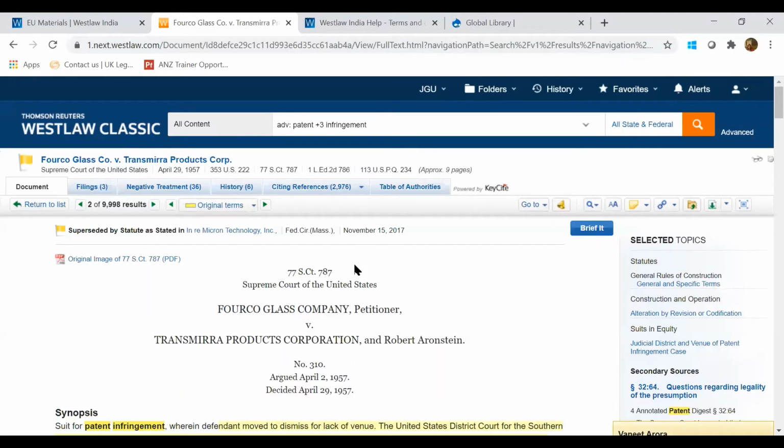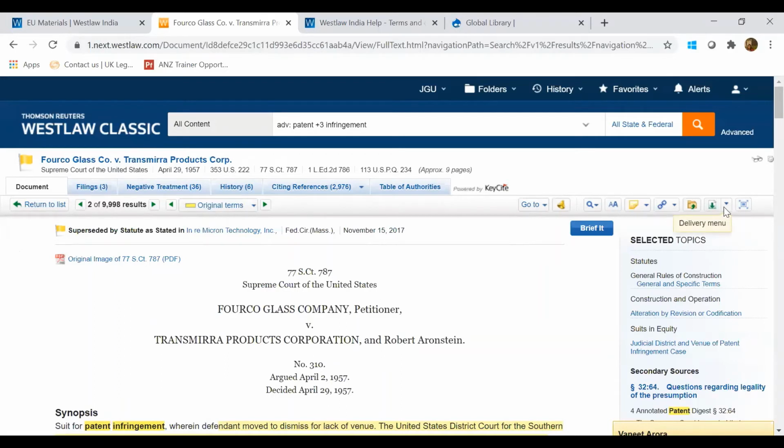You've seen that for India, on the page we were looking at, we had a full text document available, and then there was a case analysis section on the left hand side. For a US case, you will find everything here on the top, and the complete document would be available here.